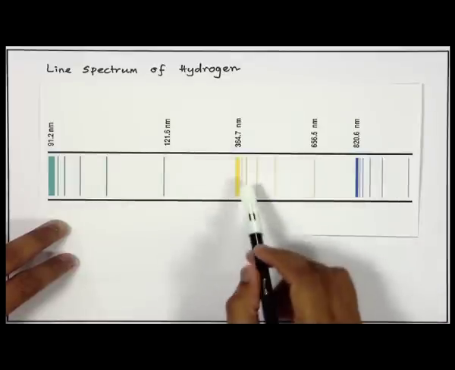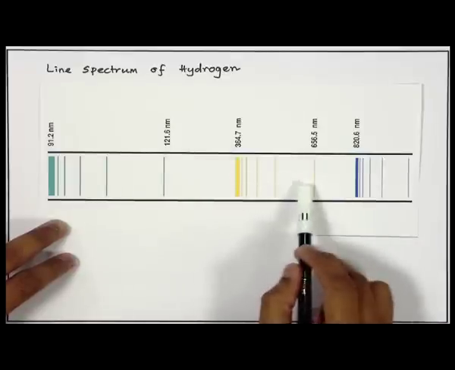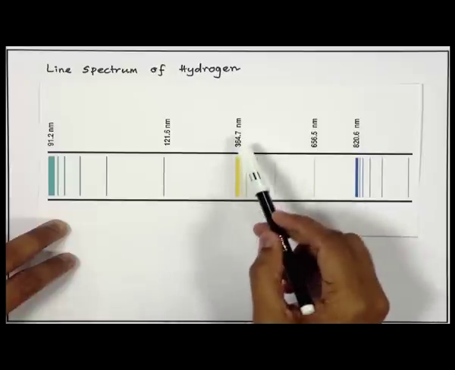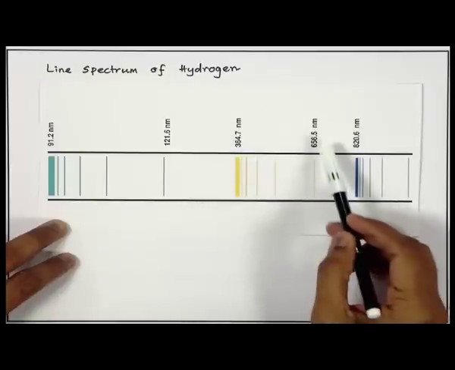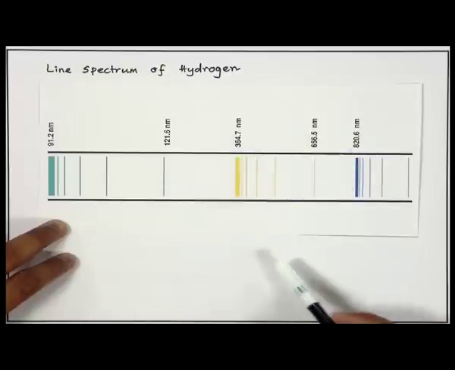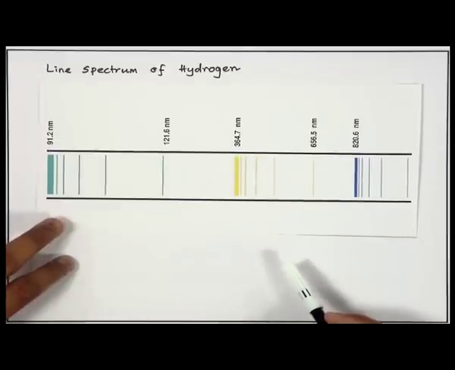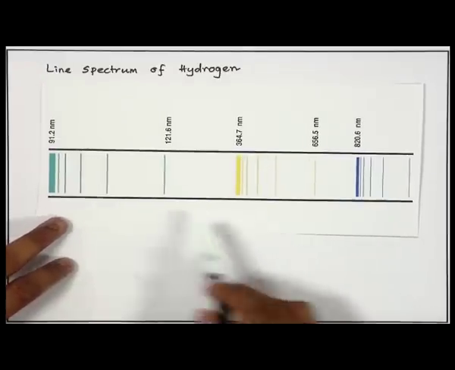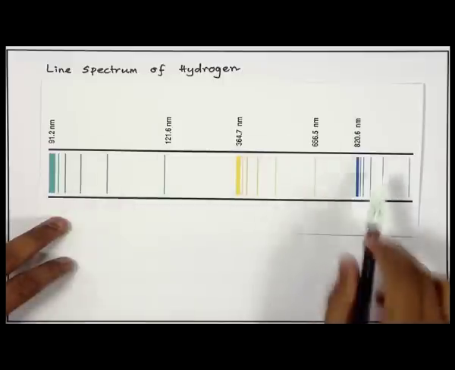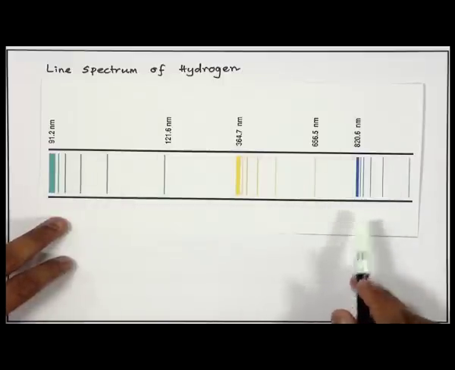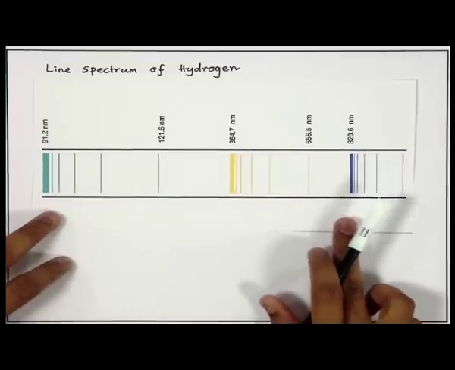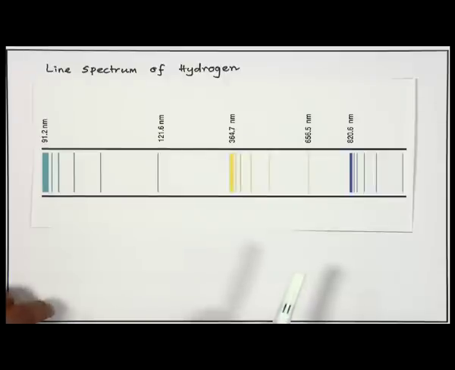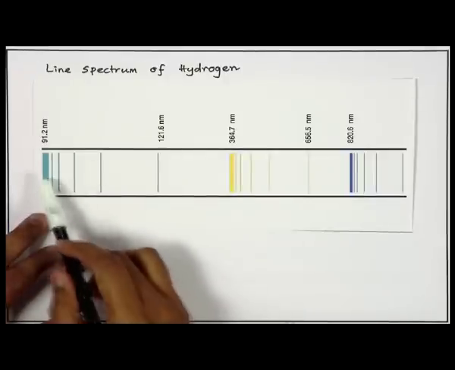If you look at these lines shown in yellow color, they come between 364 nanometer and 656 nanometer. That is the normal visible range of the electromagnetic spectrum. When scientists recorded this emission spectrum of the hydrogen atom, they had no clue what was happening. Why are there lines and then bands?